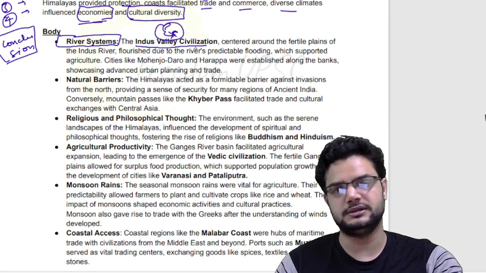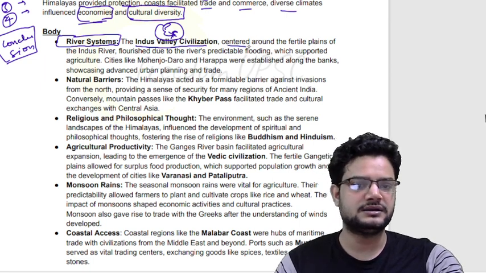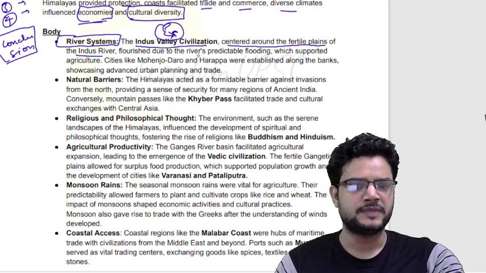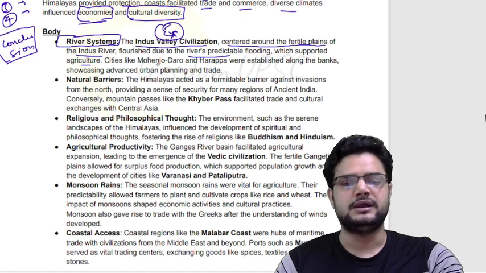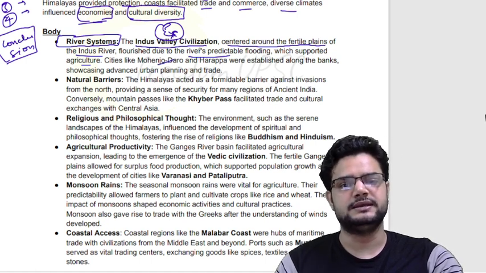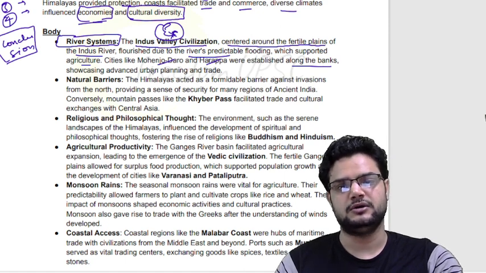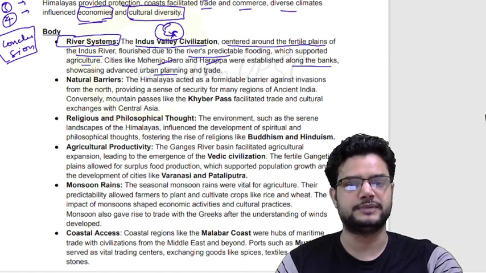So what happened in the Indus Valley civilization? It was centered around the fertile plains of the Indus River and flourished due to the river's predictable flooding, which supported agriculture. That's it. You can also mention other cities like Mohenjo-daro and Harappa, which were established along the banks of the river, which led to advanced urban planning and trade.